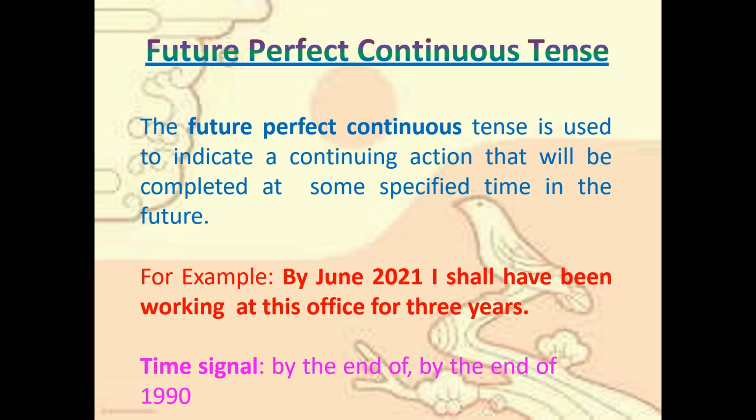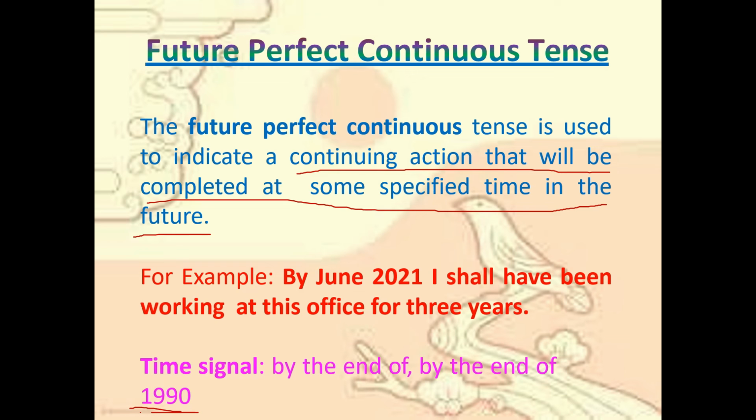You are just continuing an action that will be completed at some specified time in the future. This is future perfect continuous. Time signal: by the end of 1990 or year, any year can be given here. In future time, not the past, future. Okay.